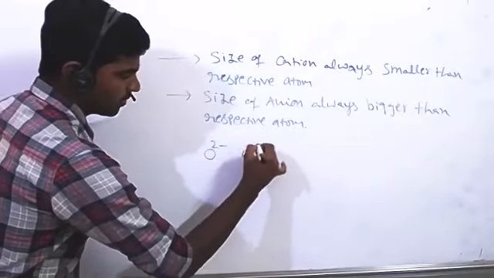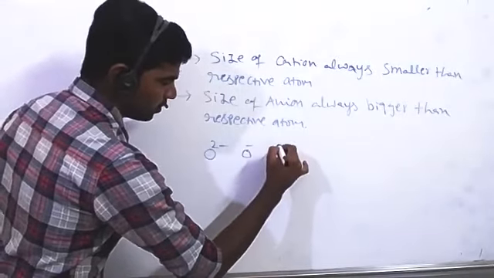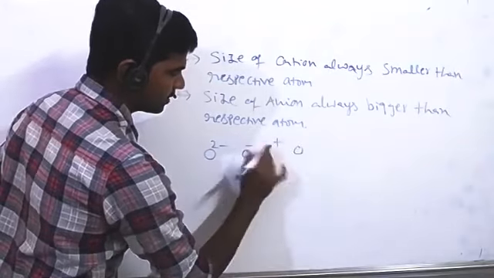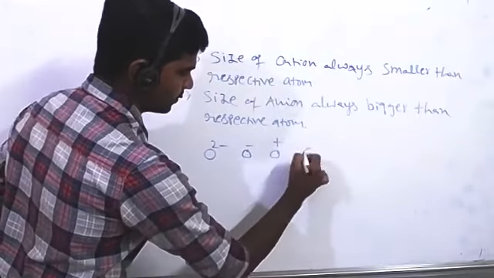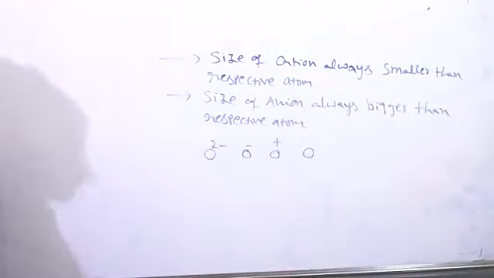O2 minus, O minus, O plus, and O. Then oxygen. So there, which is bigger in size? Read this carefully, two points, and answer that. Which is bigger in size? Sir, O2 minus. O2 minus is bigger in size.